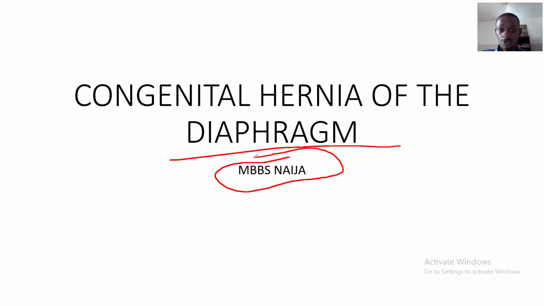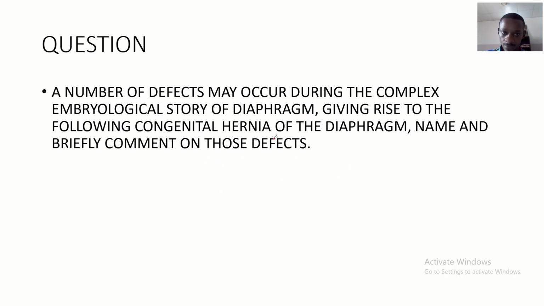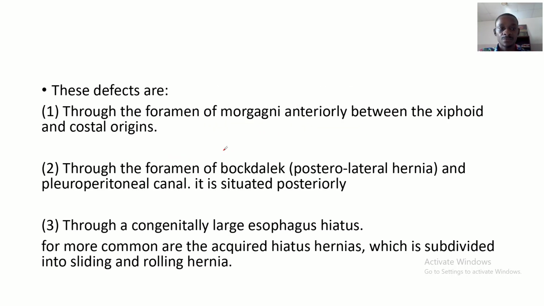So today we'll be talking about the congenital hernia of the diaphragm. A number of defects may occur during the complex embryological development of the diaphragm, giving rise to the following congenital hernias of the diaphragm. So name and briefly comment on those defects. What are the defects that may result during the embryological development of the diaphragm?